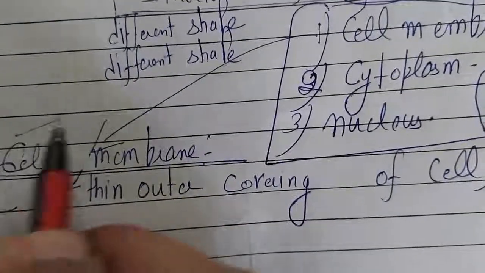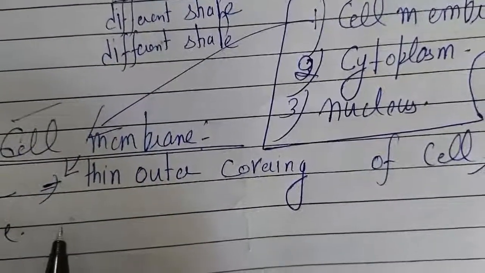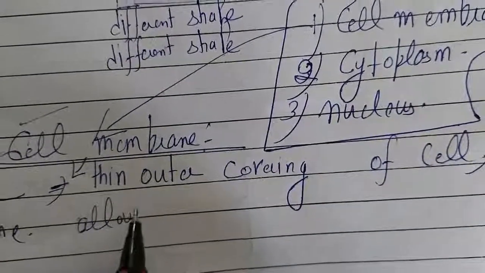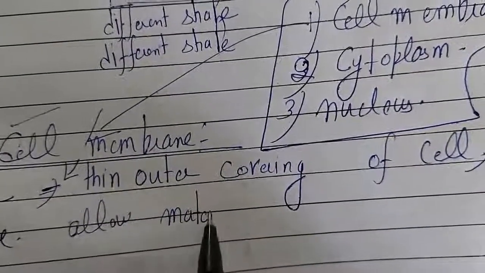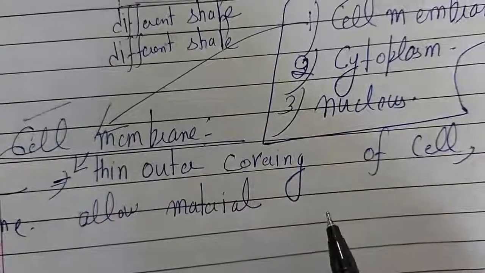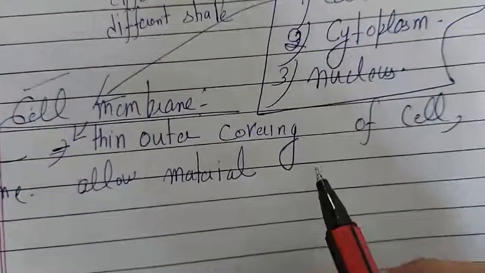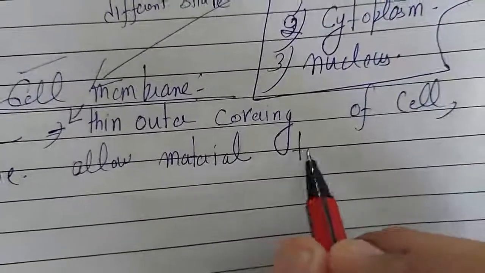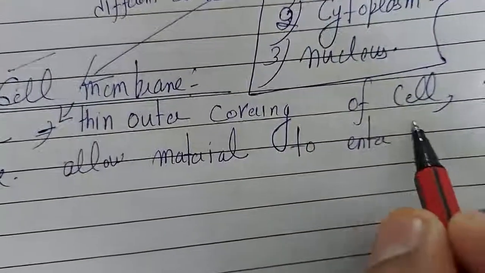What are the functions of this cell membrane? It allows materials to enter inside the cell. It allows materials because it is porous, permeable. Permeable means it allows the entry of substances. Allow materials to enter in the cell,